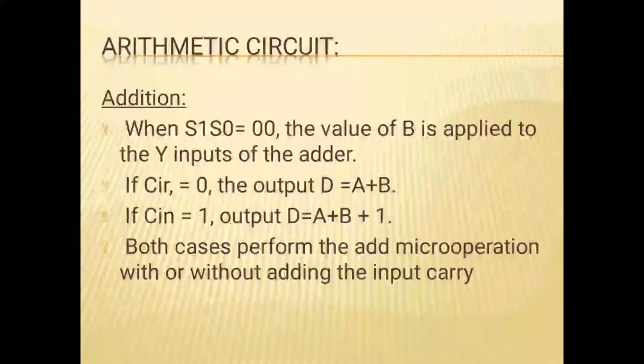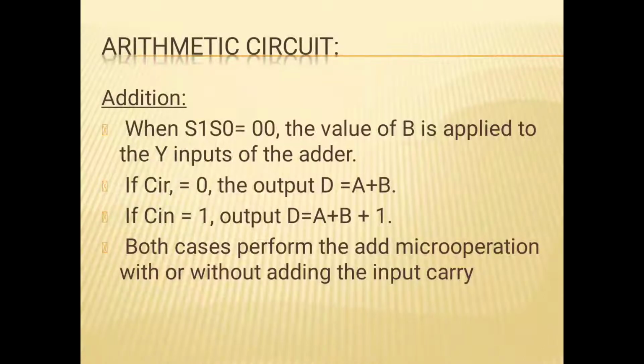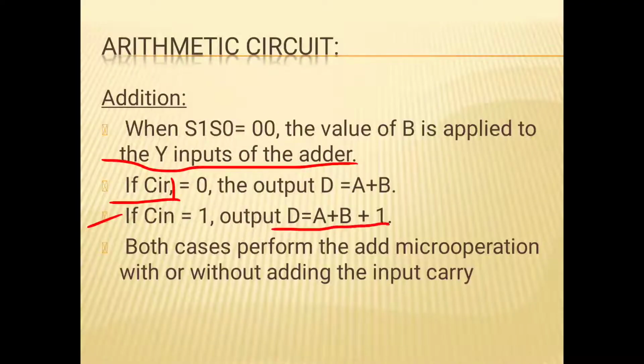Addition: when S1 S0 is 0 0, the value of B is applied to the Y input of the adder, and in that case, with Cin equal to 0, the output D is equal to A plus B. Whenever Cin is 1, the output will be A plus B plus 1, that is the increment operation. Both cases perform the add microoperation, with or without adding the input carry.